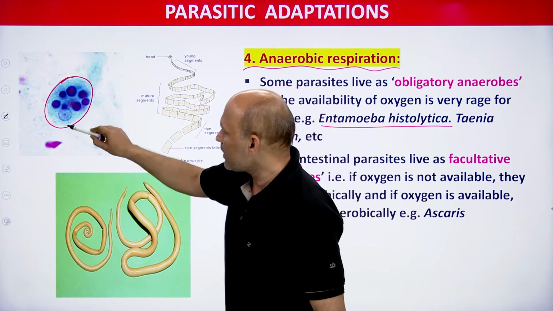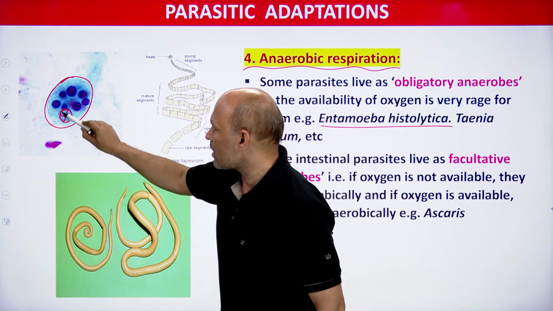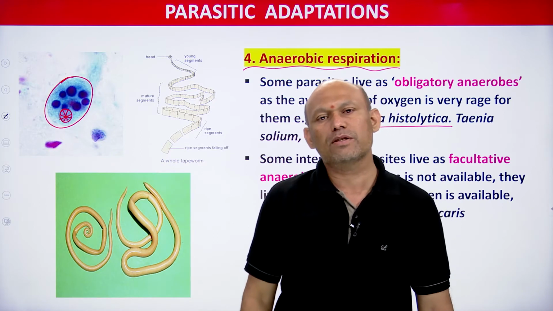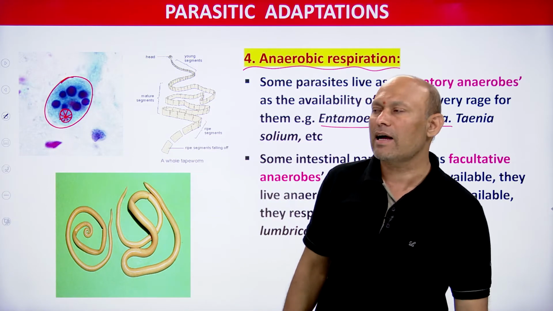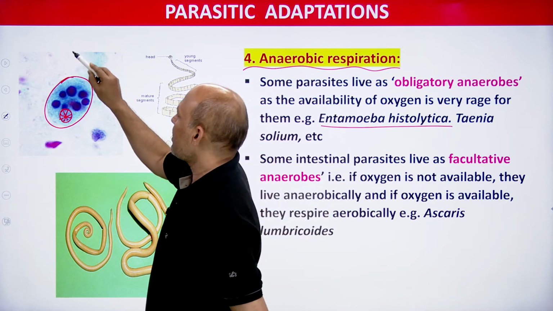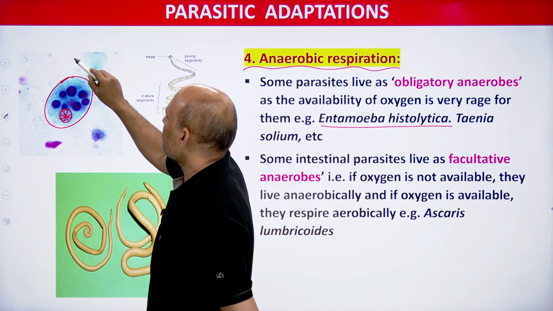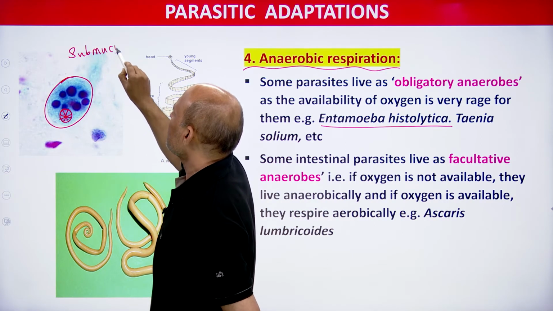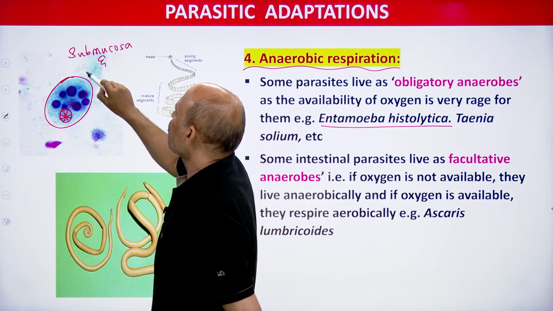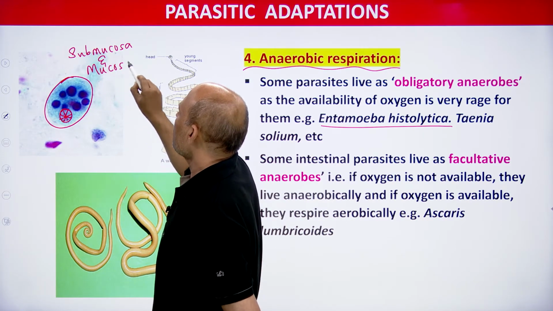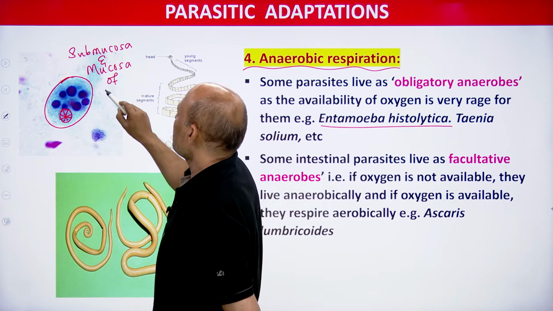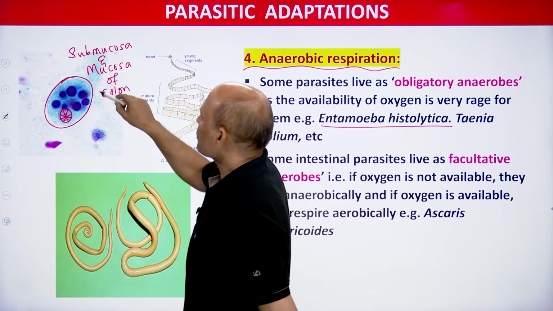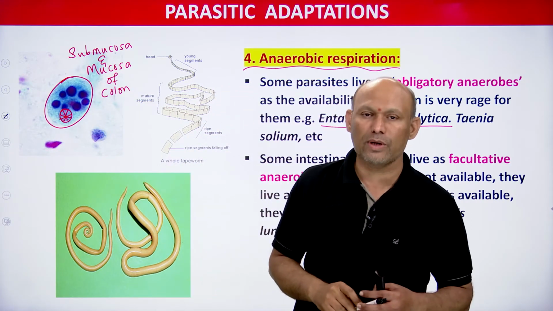In Entamoeba histolytica you can find a nucleus, students, a cartwheel like nucleus, and a food vacuole in which you can find RBC, students. So where does this Entamoeba histolytica generally live? Entamoeba histolytica lives in the submucosa, students. You need to remember, submucosa and mucosa of the colon, means large intestine. So this is the location of Entamoeba histolytica, students.